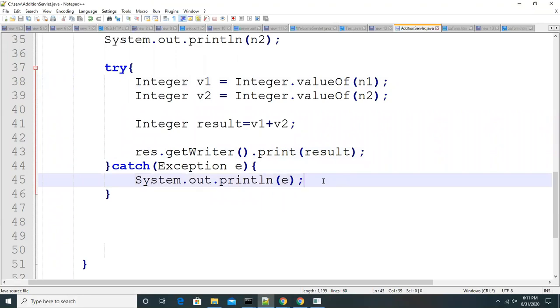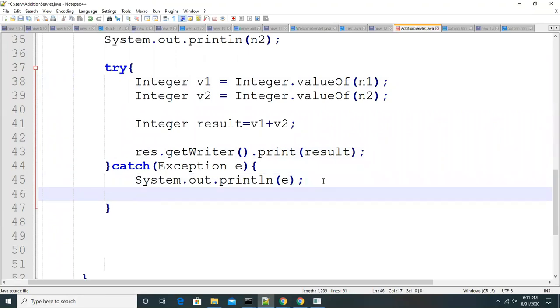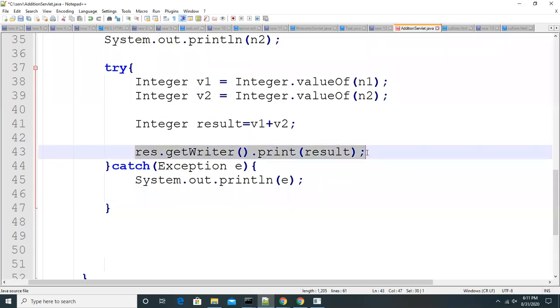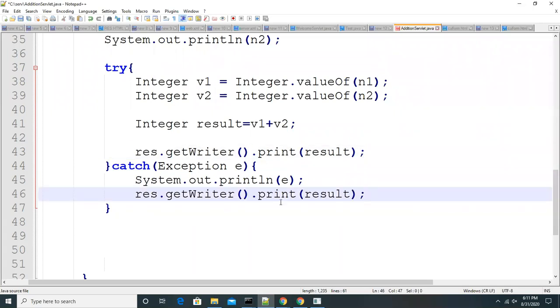So what we can do here is write a response.getWriter method. Like this, you can write it like this: Please give valid numbers.